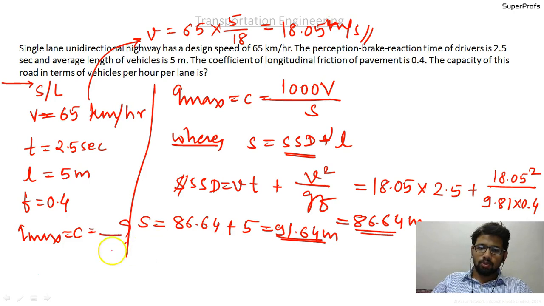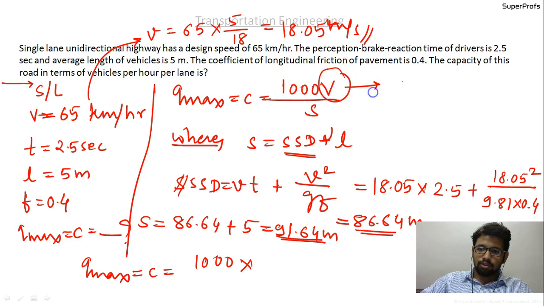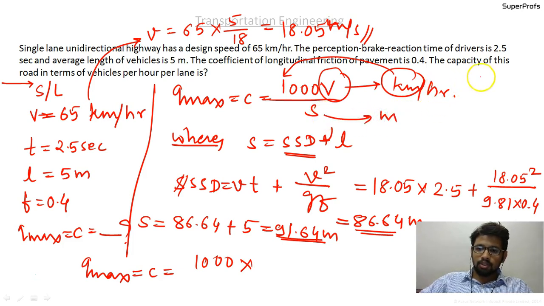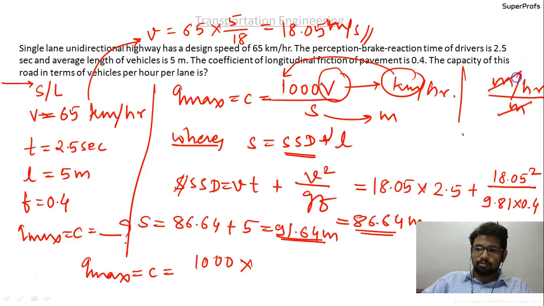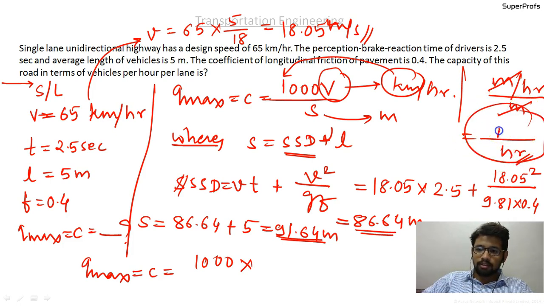Okay, so Q max equal to C equal to 1000 into capital V. You have to substitute V in kilometers per hour, and when it is multiplied by 1000, it will become meters per hour, and the S you substitute in meters. So the overall unit is meters per hour upon meter, which stands for per hour. So the number of vehicles per hour is the unit of Q max, which is the unit of traffic volume, and which is absolutely right.